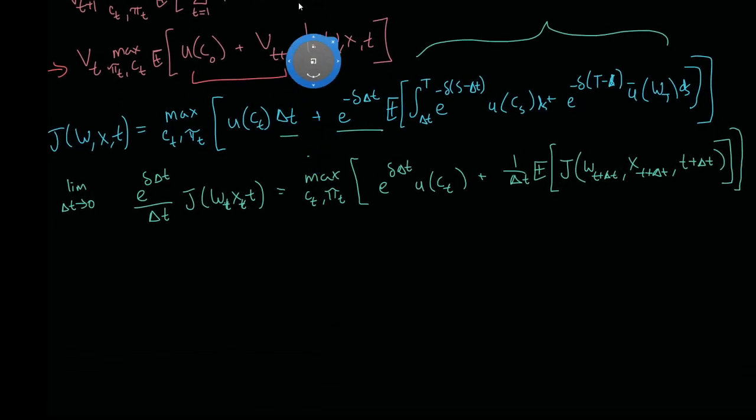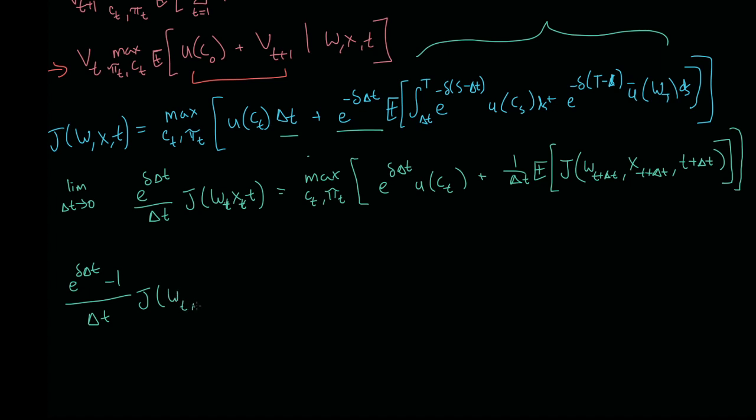Okay, so one last thing is to make this go away when we take a limit. If we subtract J at t plus delta t minus J(W_t, X_t, t), we're just going to end up with dt. We're going to end up with just that tiny little variation, which is actually the definition of the drift term: 1 over delta t times J at t plus delta t minus J(W_t, X_t, t). That's the definition of the drift. So let's actually write this out. We're going to subtract off one thing from the left-hand side here.